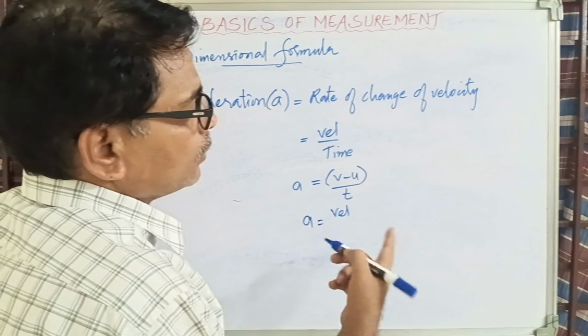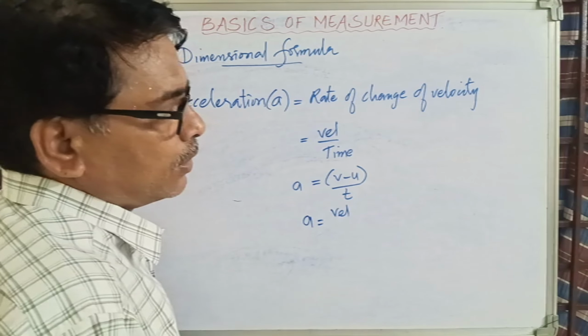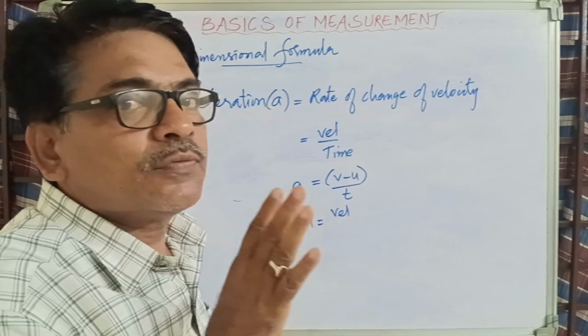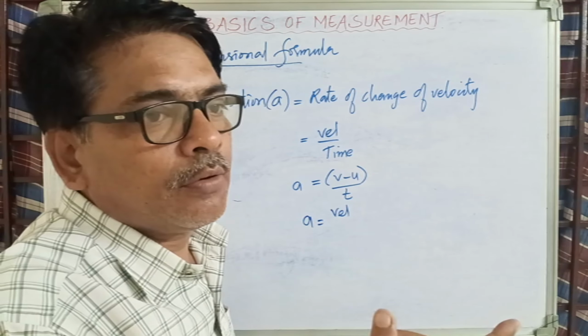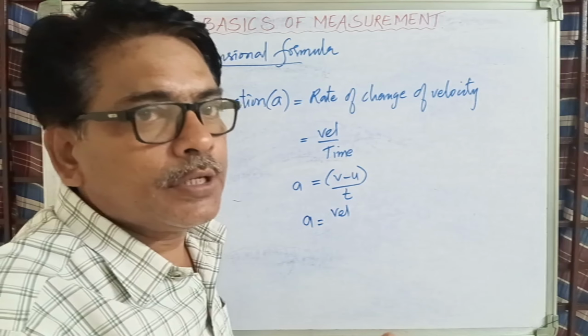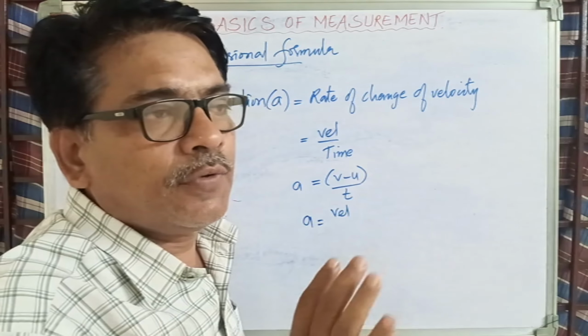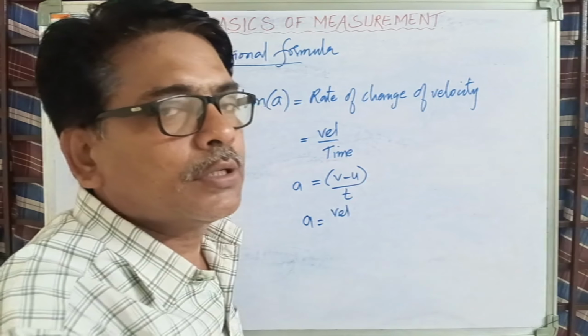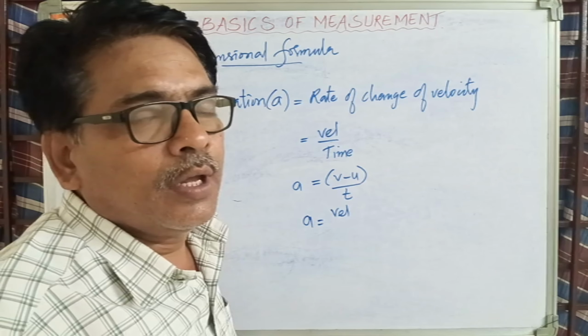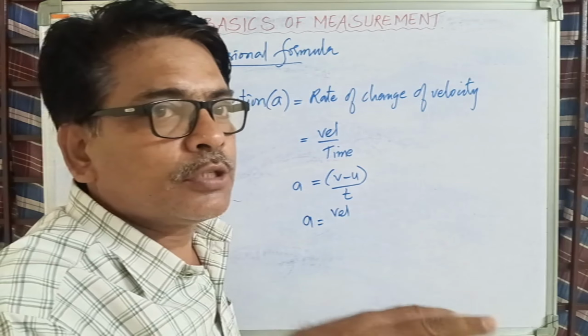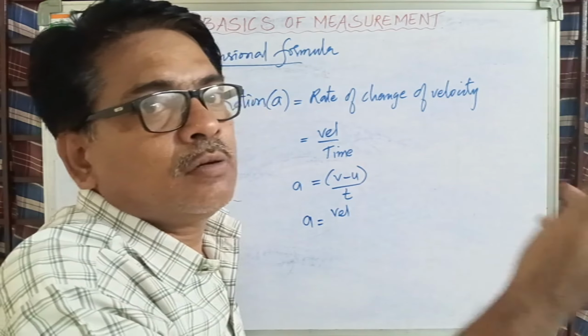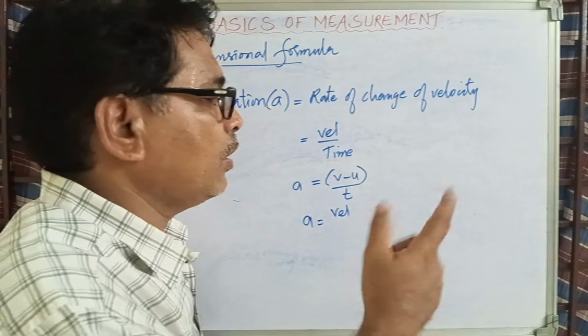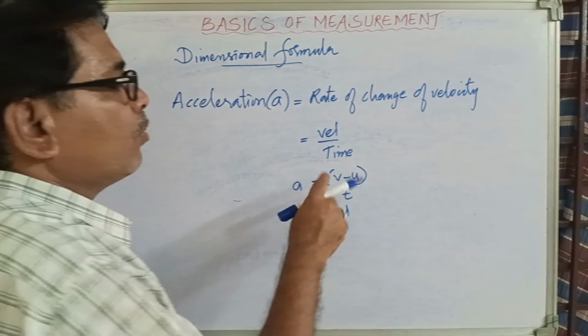V is called final velocity. U is called initial velocity. If any object starts from rest, then u will be 0. In all the problems of kinematics, if a body is starting from rest, u is considered 0. If a body stops on application of brake, means v is 0. Final velocity is 0. Final velocity we call it as v, initial we call it as u.